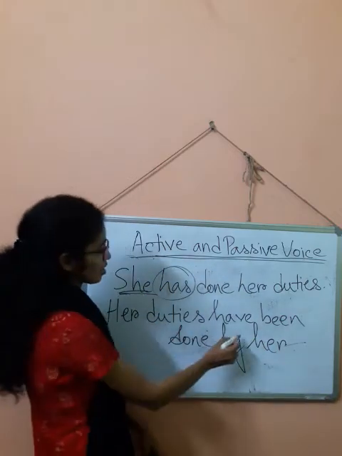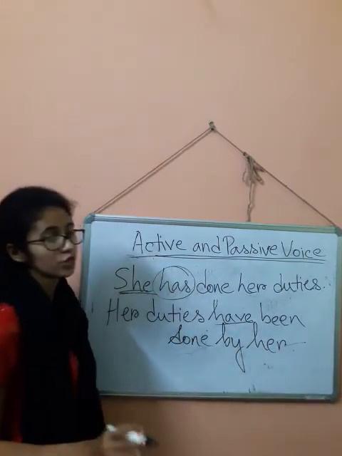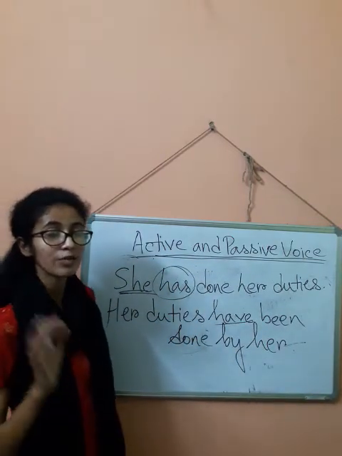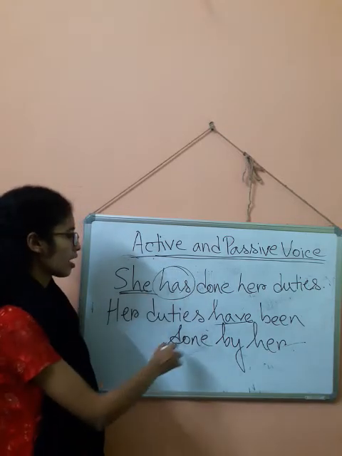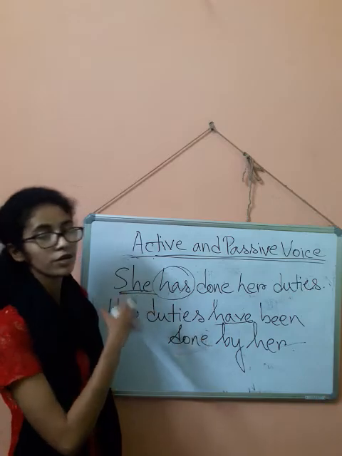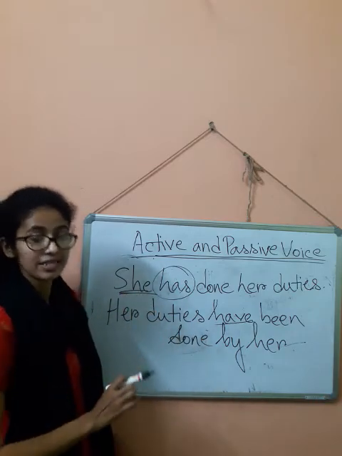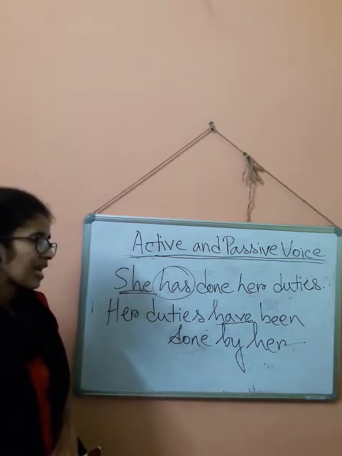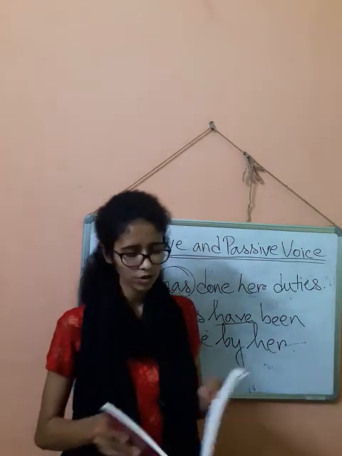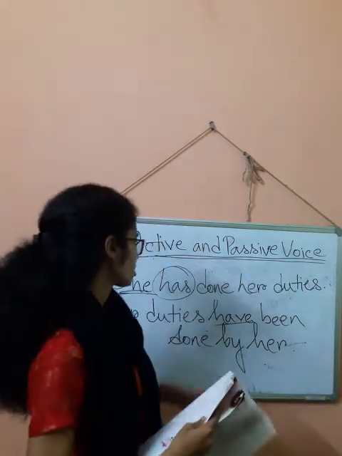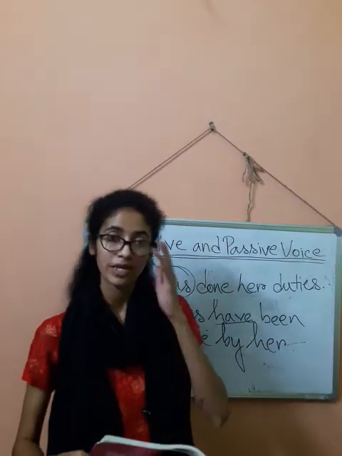Now, be very careful about this: the verb that you are using in passive voice must follow the number and person of the passive subject. And the same thing about interrogative sentences, I am not repeating. So this is about present perfect tense.